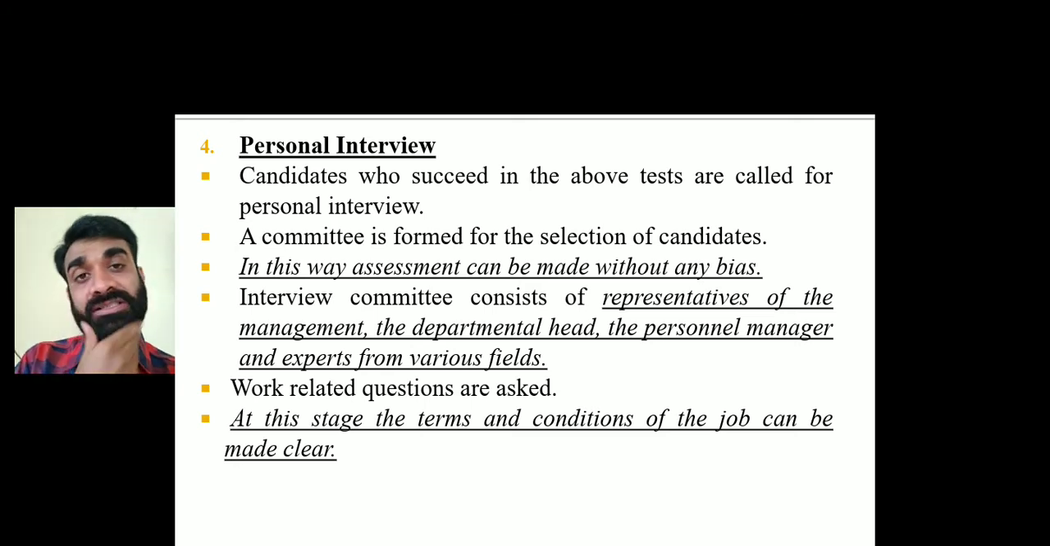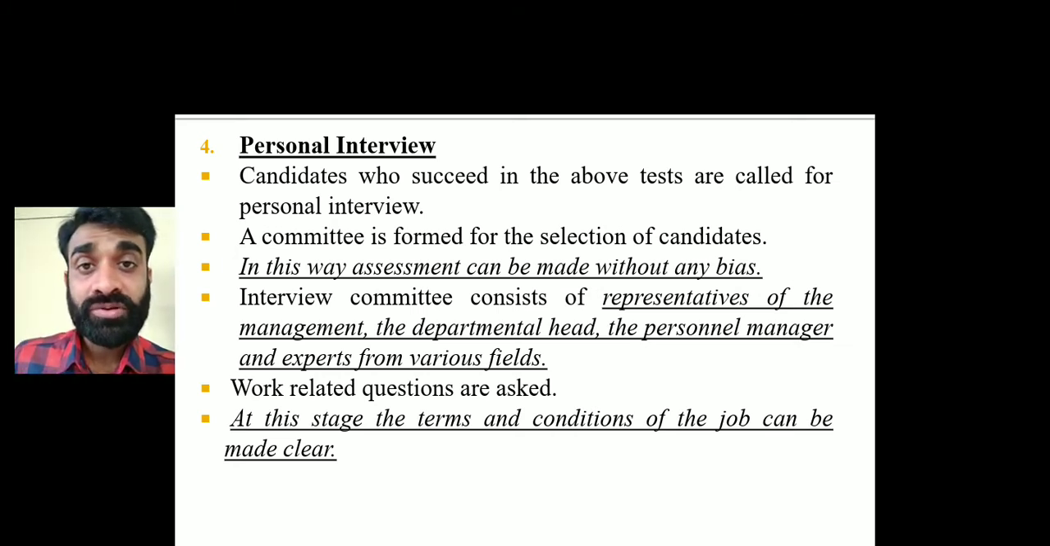Okay, screening of applications is done, right? In that we rejected 10 candidates, and the other 40 candidates have taken the IQ test, aptitude test, trade test or psychological test, right? And amongst them 20 people have cleared. So now those 20 candidates will be sent to the personal interview. Now what is a personal interview?